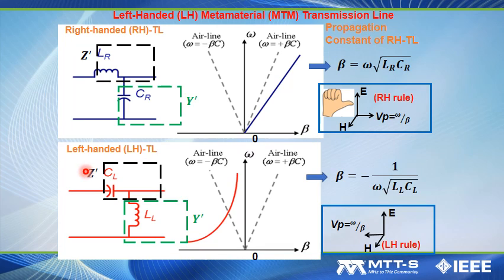On the other hand, if we flip the two electric components, C and L, now we have a series C and shunt L, we will have a negative propagation constant beta, because in this case, beta will be equal to negative 1 over omega square root of LC. And therefore, we will have a negative phase velocity, which means the propagation direction will be the opposite of a